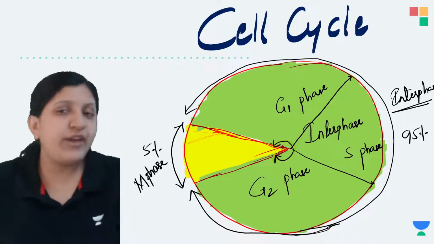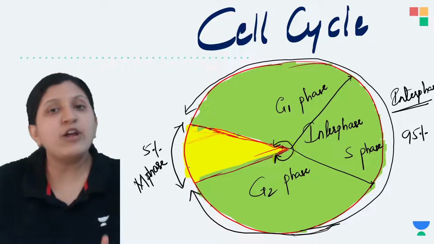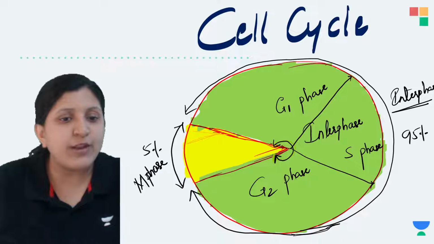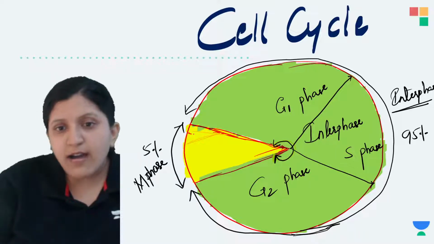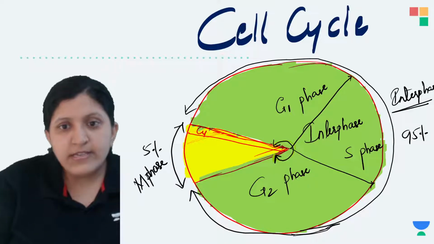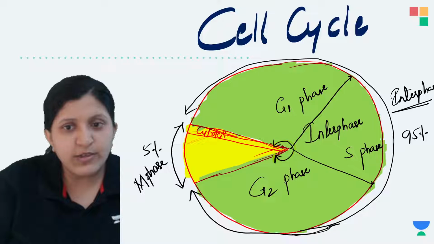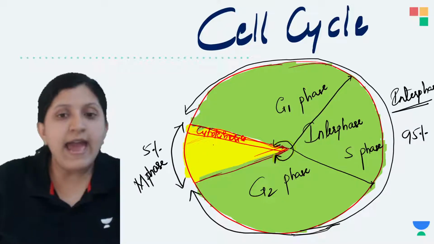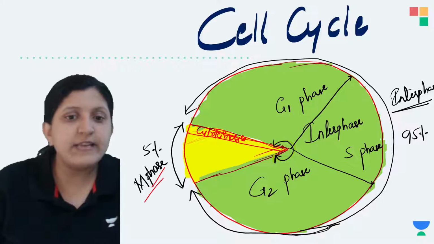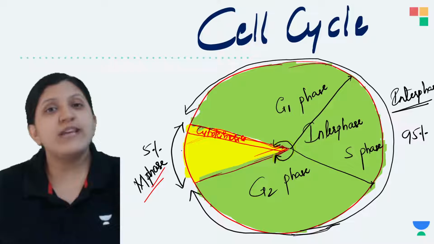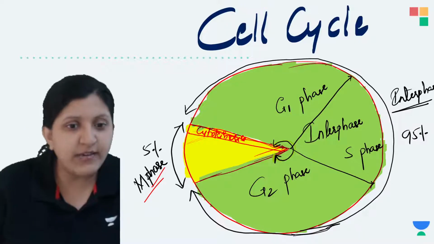So in M phase, what exactly happens is there are two parts. One is cytokinesis and the rest of it is karyokinesis. So let me just draw it here. Now this last part what you see, I'll just write it here as cytokinesis. Okay, so here you can see a cytokinesis that is occurring, and in the M phase you can see different phases. In karyokinesis, there is a prophase, metaphase, anaphase, telophase.